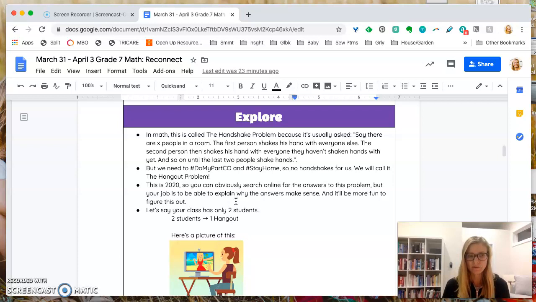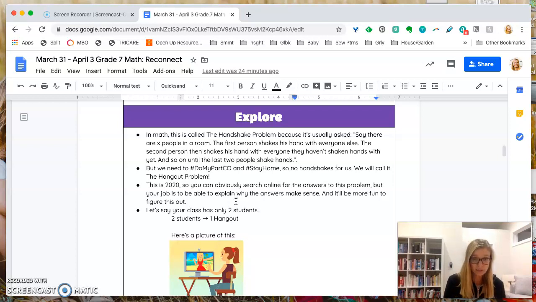Okay, well remember, X is a variable. It stands for an unknown number. All right, so we have some number of people in a room. We don't know how many, so we'll call them X number of people. The first person is going to go in and shake hands with everyone else. Okay, once they do that, they're done.